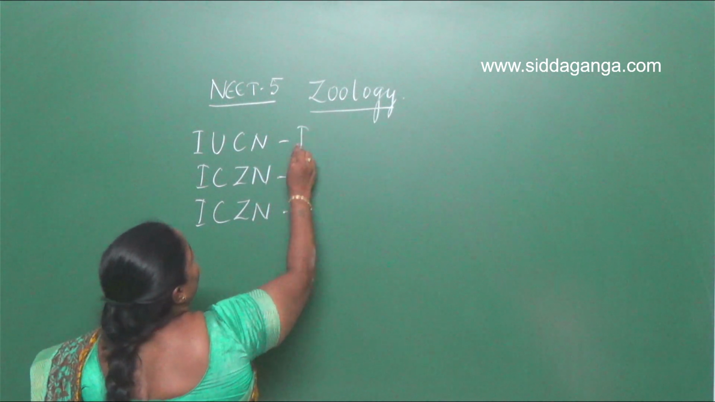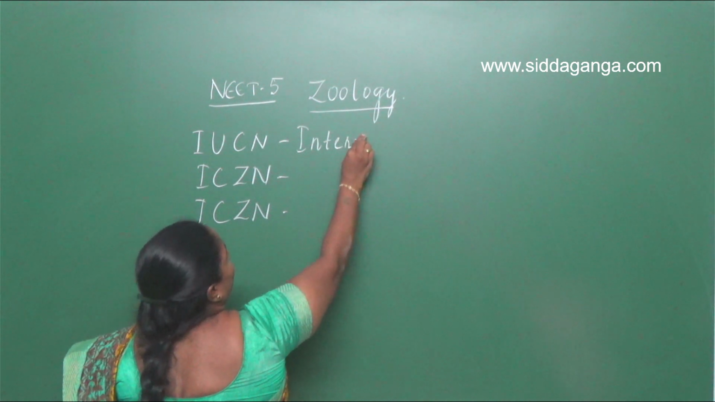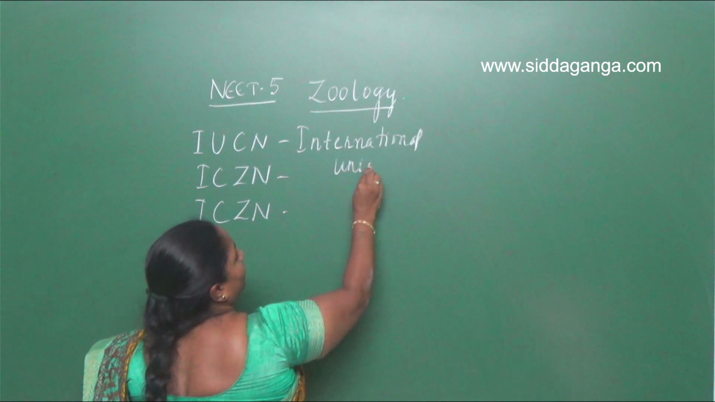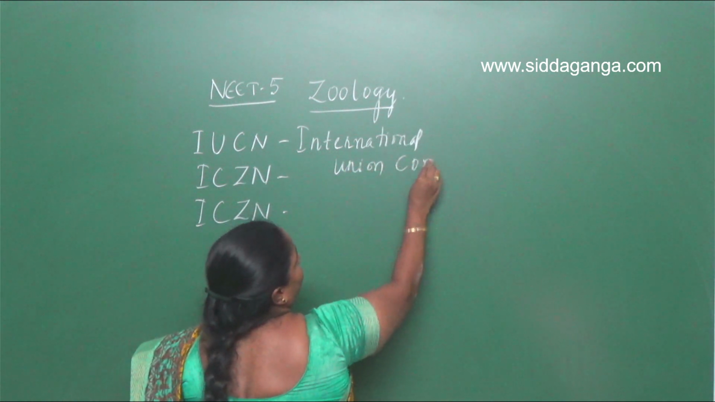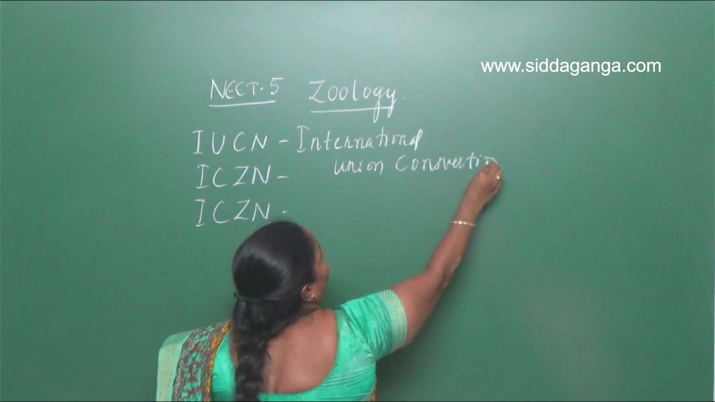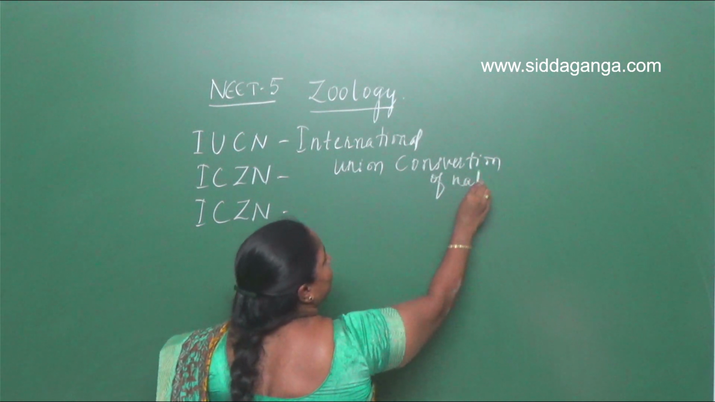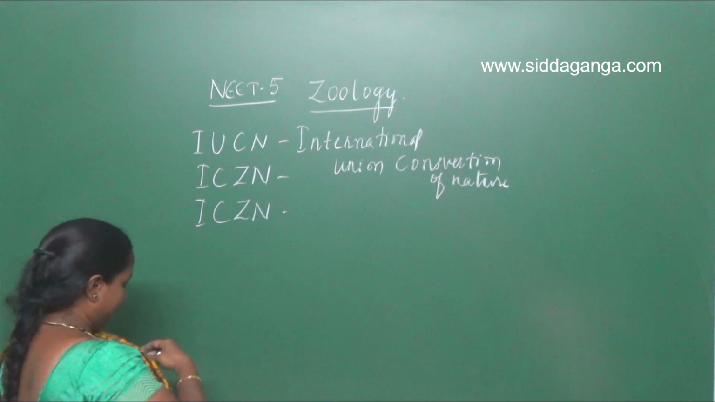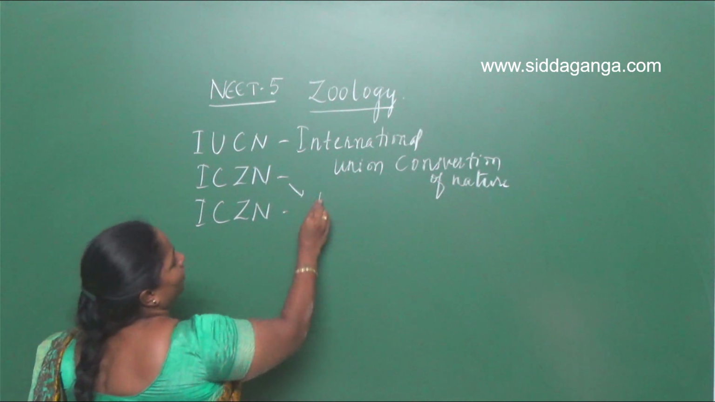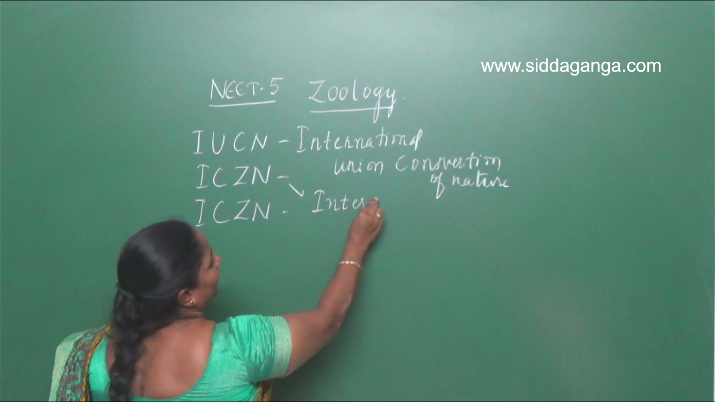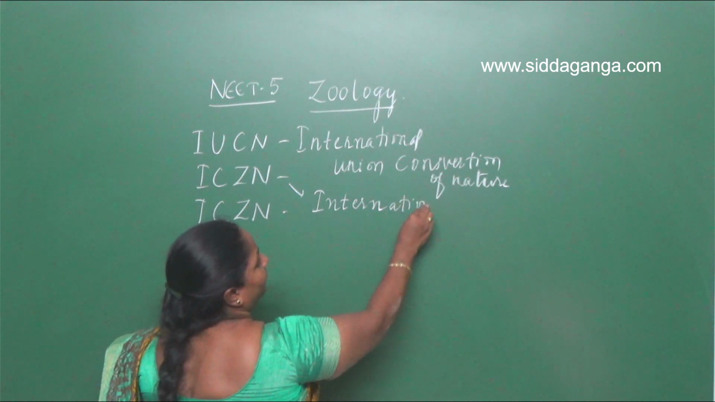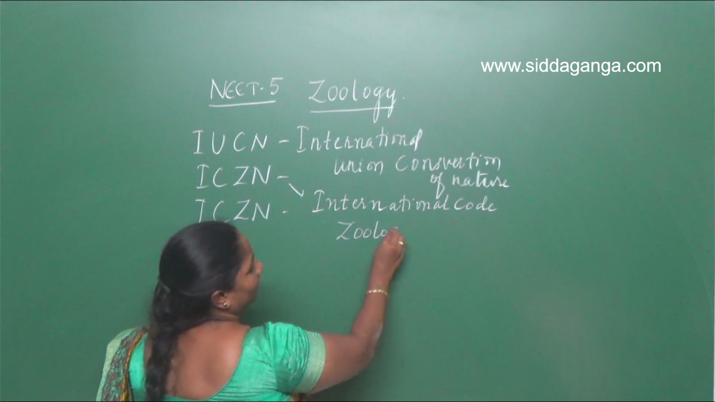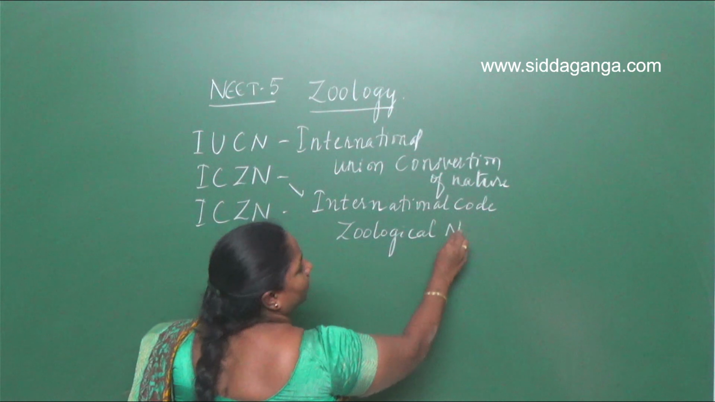So here, IUCN stands for International Union of Conservation of Nature, the first one. Second, ICZN is the International Code for Zoological Nomenclature. Okay.